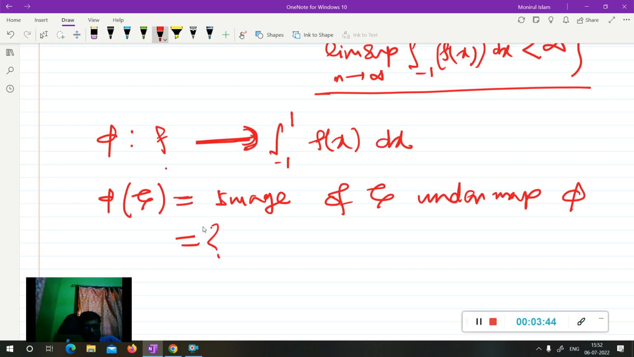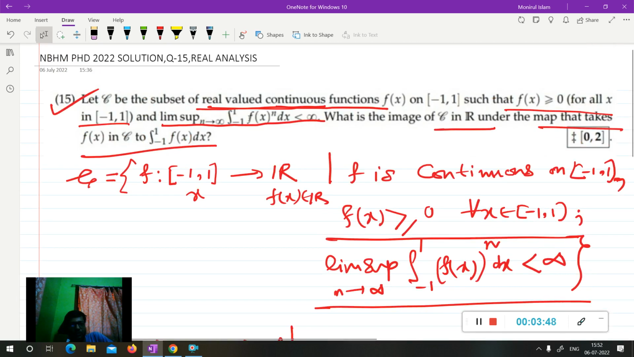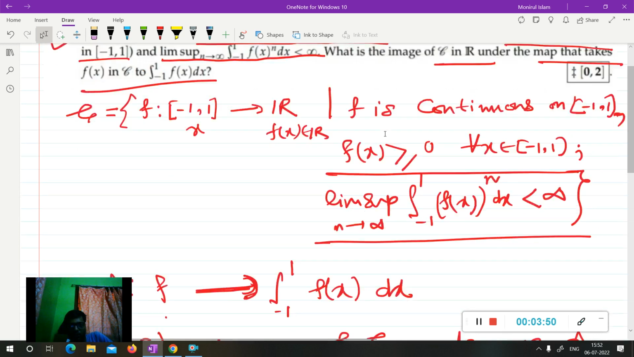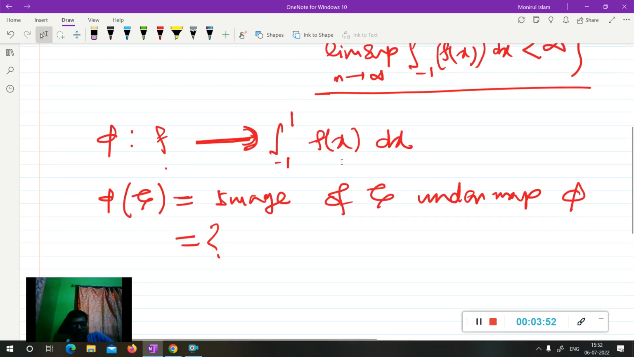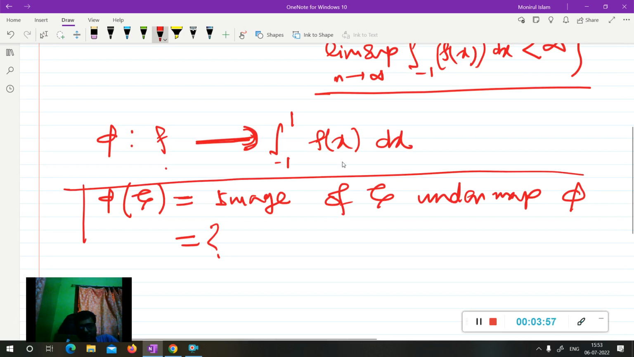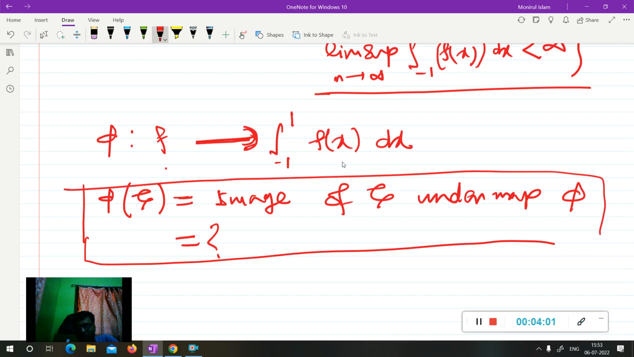Okay, this is the question. Hope you understand what the question says. Now I will write the solution. We have to determine phi of script C, that is, the image of script C under the map phi.